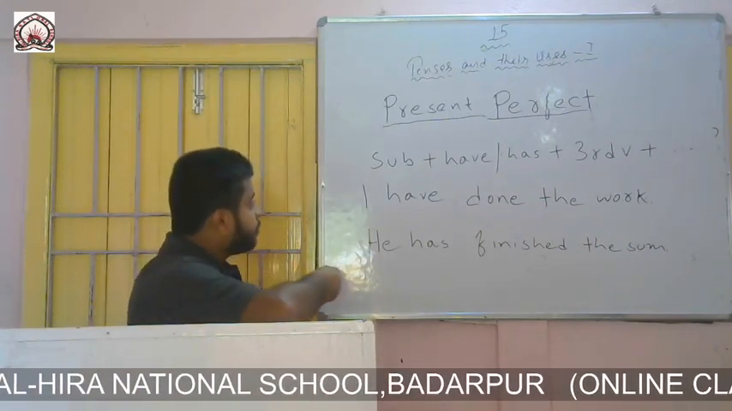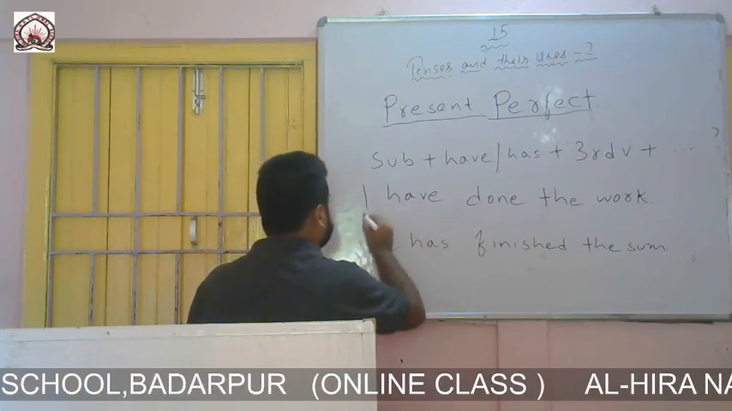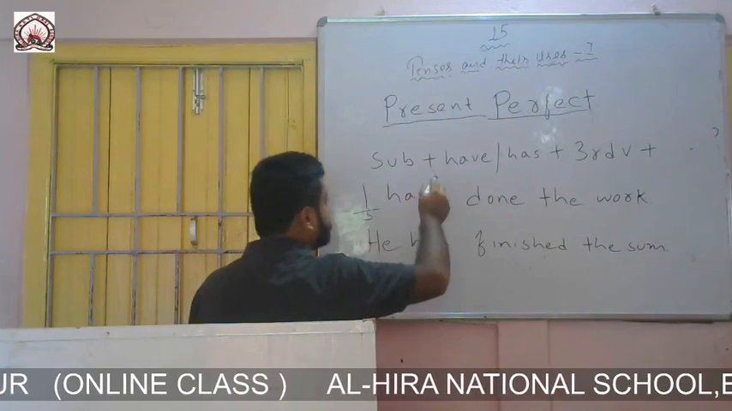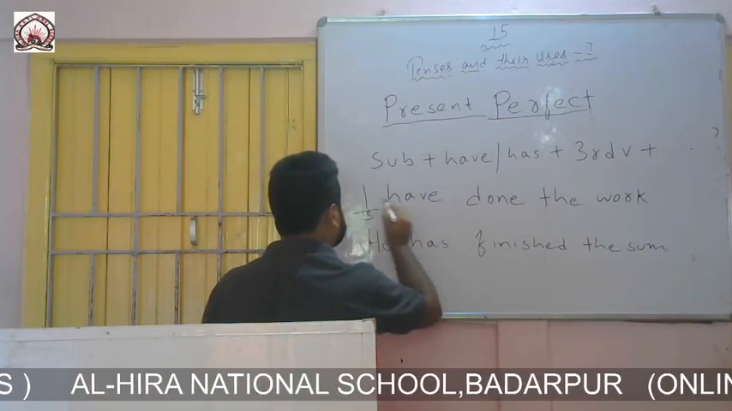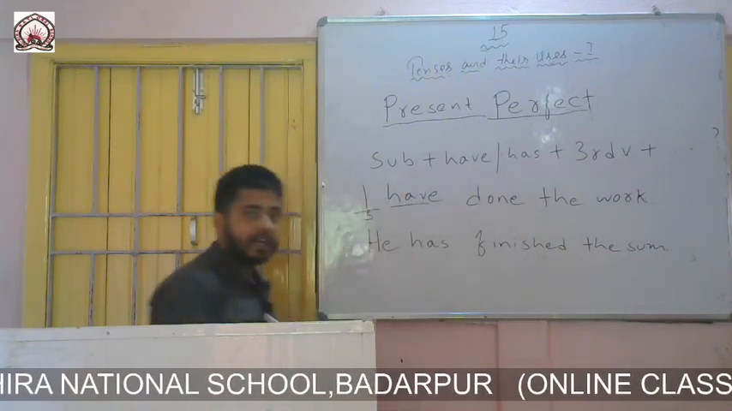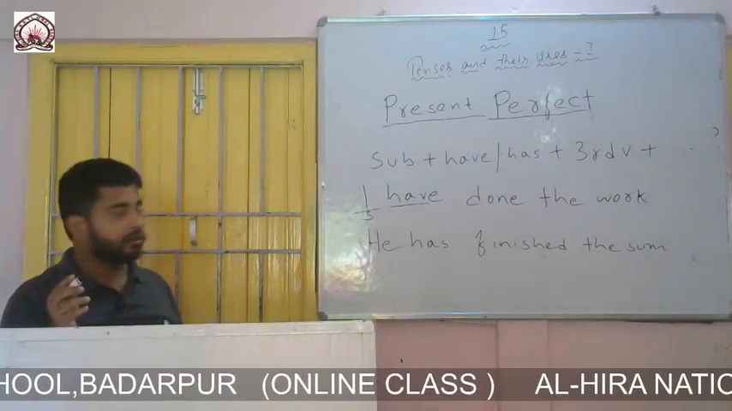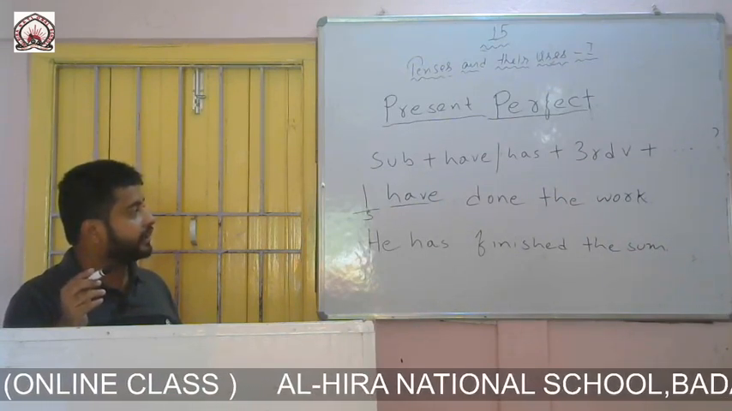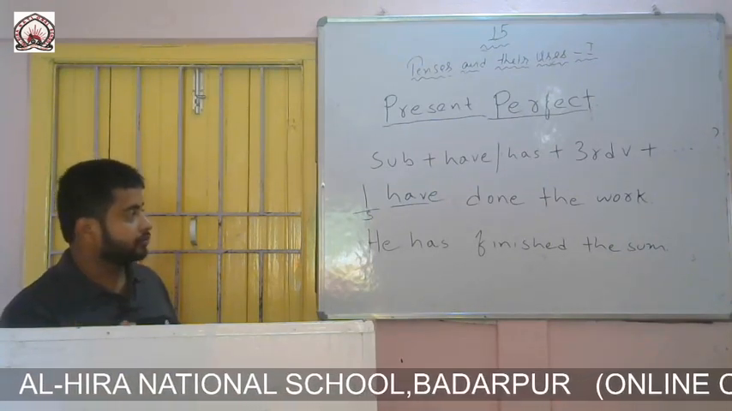So the formation says to write the subject at the beginning. So here my subject is I. Then the formation says to write have or has after the subject. Here I have written have. Why have I written have? You may ask why sir has not written I has, why sir has written I have. So I will explain to you.